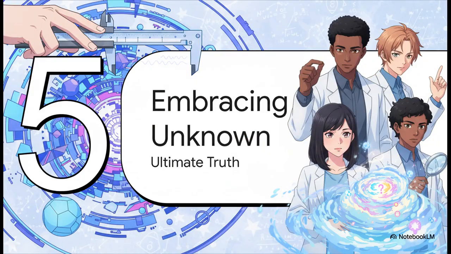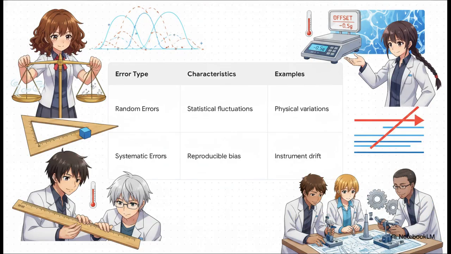Which brings us to Section 5, Embracing the Unknown, the ultimate truth of science. This is the final, unavoidable reality of measurement. No matter how good our tools are, no matter how carefully we track our significant figures, there's always an error. We have to track the unknown. We broadly categorize these uncertainties into 2 camps: random and systematic errors.